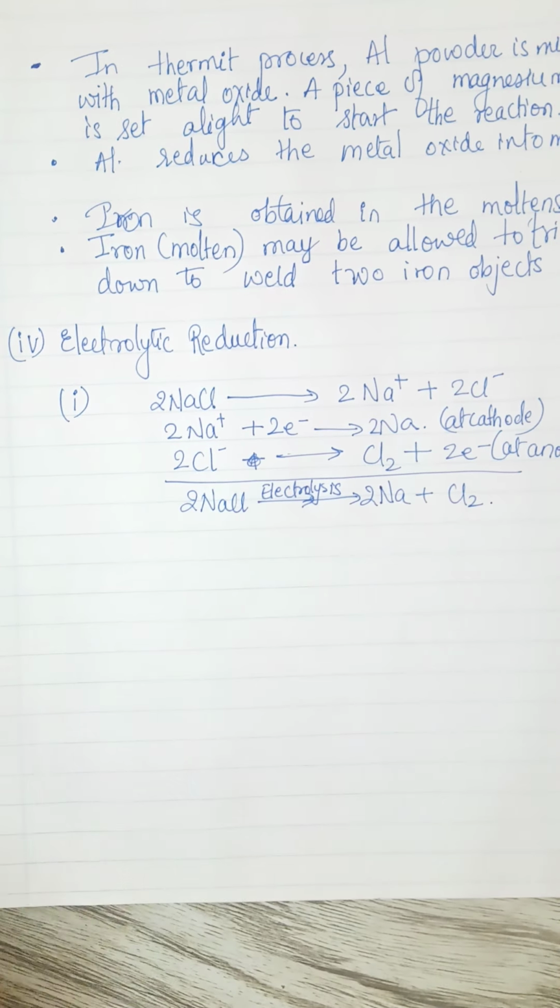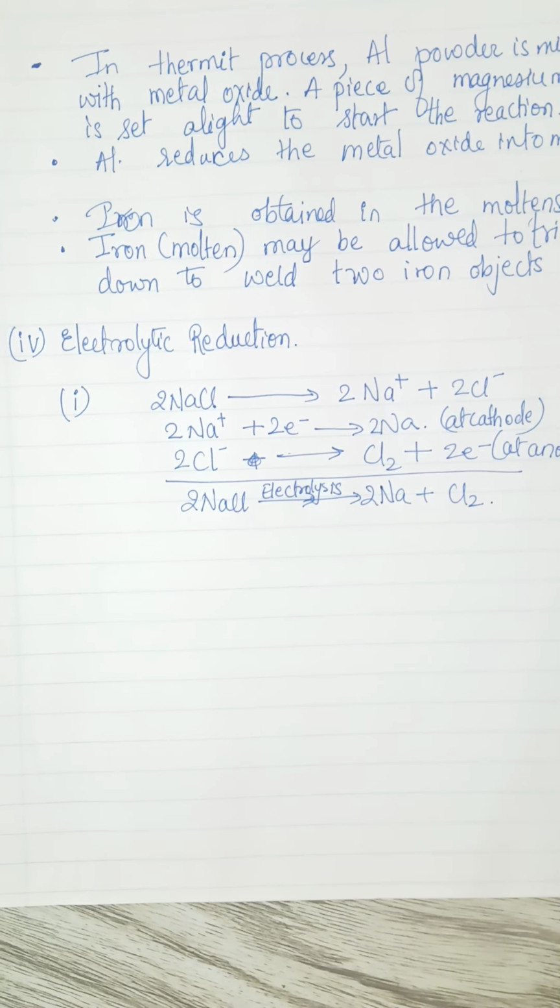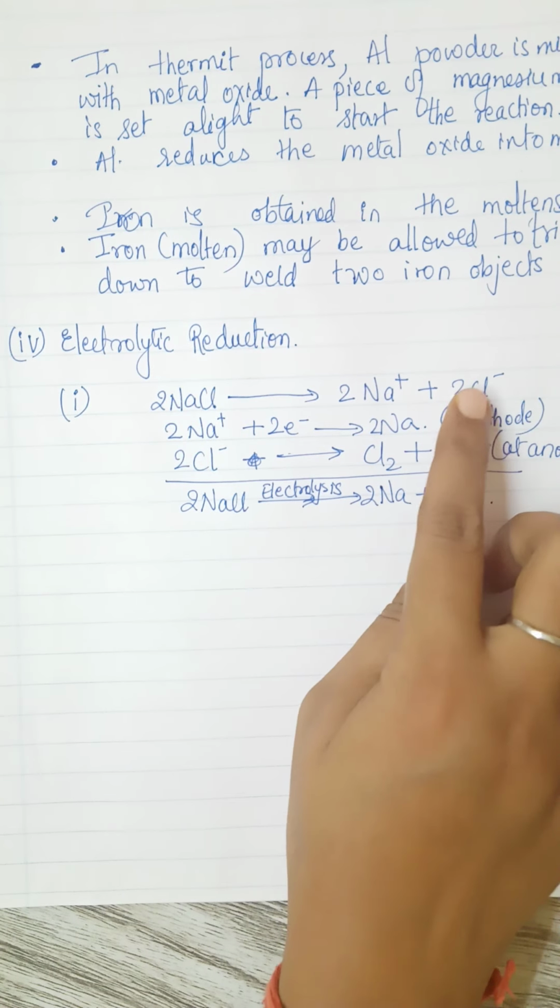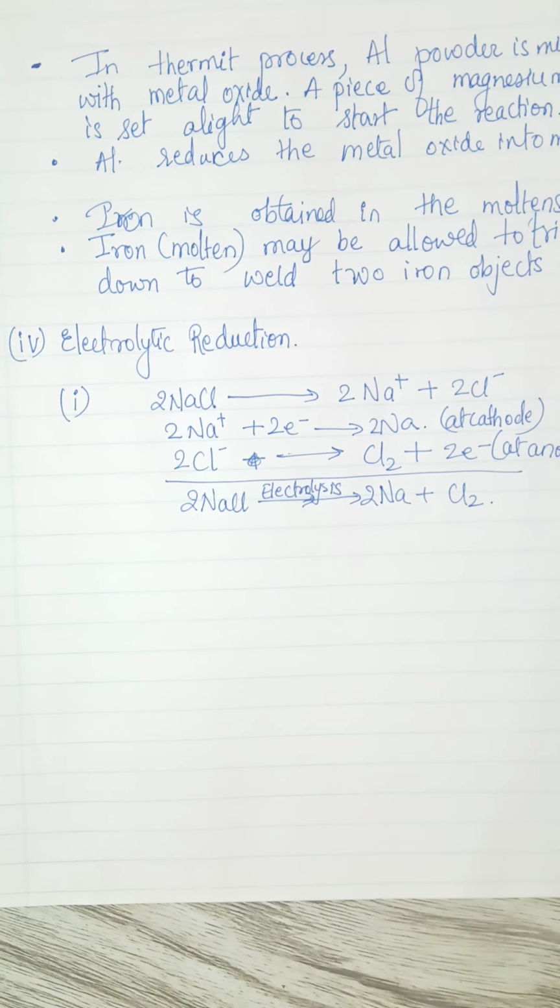In electrolytic reduction you can also take magnesium, you can also take aluminium, etc. So aluminium ions present in aluminium oxide go to the cathode. As I told you, all the metals get the electron from the cathode. So whether it is aluminium or magnesium, they are going to go to the cathode and get the electron from there, whereas the negative part of the compound will always go to the anode. Is it okay? Now always the metal is reduced on the cathode.